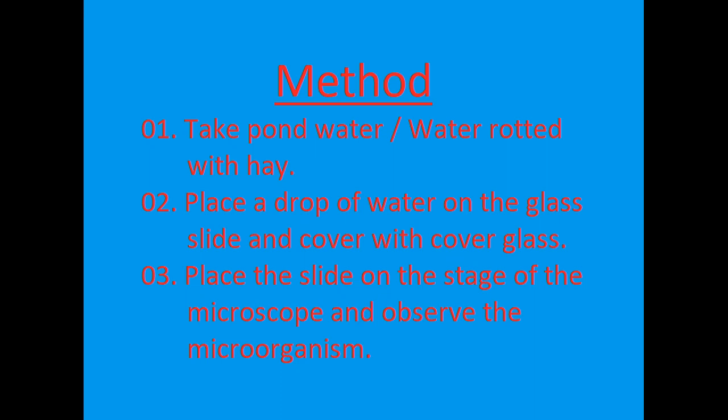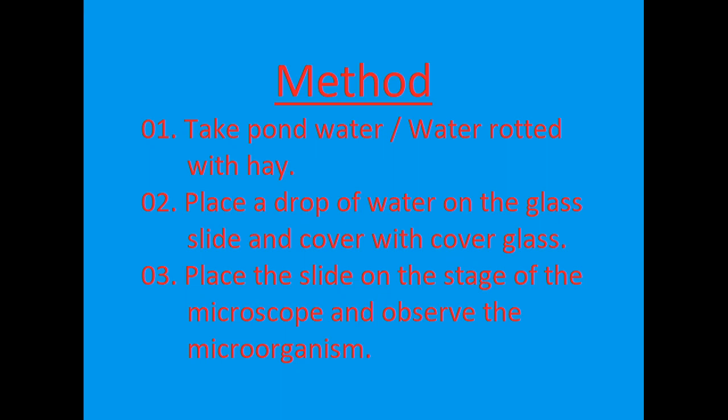Now, do you remember I explained what we have to do in that experiment? First of all, we have to take the water samples with microorganisms. Then we have to take a drop of these water samples onto the slide. Right, children? Then we have to place the slide on the stage of the microscope, and we have to observe the microorganisms under the microscope. So these three simple steps are there in this experiment. So shall we write those steps, children? Right. Step 1.